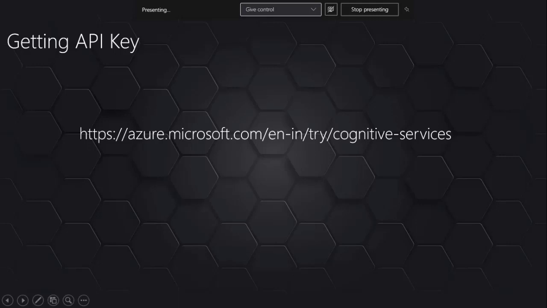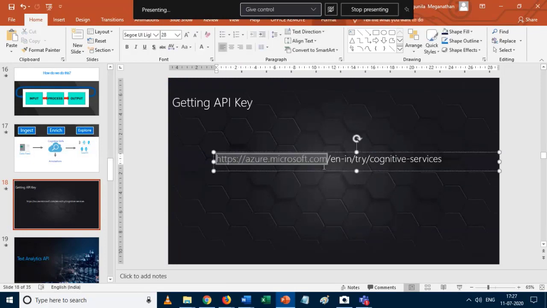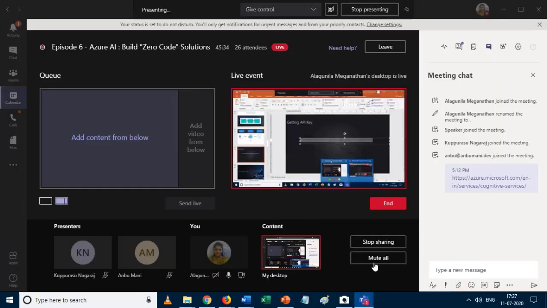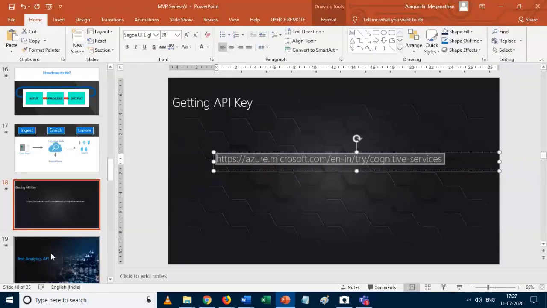So this is a link. I just copy my link and paste it in the chat box. Yes, okay, so this is all about Azure Cognitive Services.